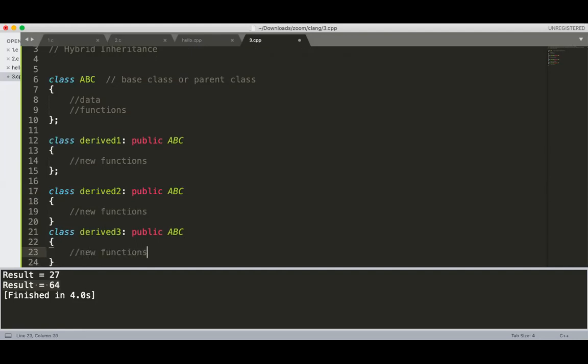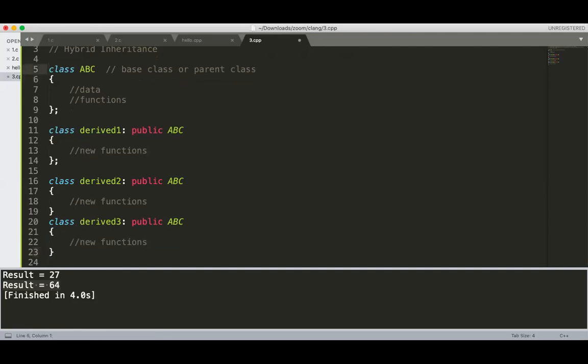So suppose there is a single base class, and you want to derive new classes, but with separate definitions. Suppose three developers say, sir, I can modify this class as per my convenience. So I give the same class to the first developer, the second developer, and the third developer, and all three are working on the same class, adding new functionality according to their convenience.